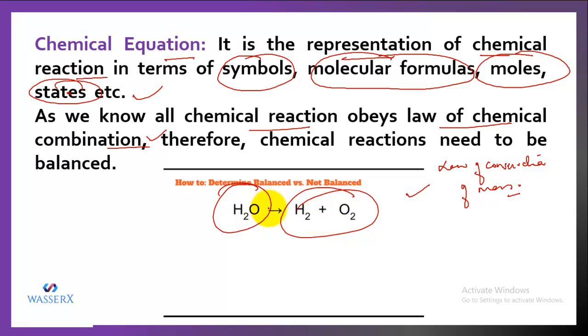That means the mass is not changed. Like initially, if you have started with, let's say, 24 grams, the product in total will be 24 grams. So that means mass is not changed in the reaction. That means the mass of reactant is always equal to the mass of product, because we can neither create mass nor destroy it. It always remains conserved. And the second thing we obey.